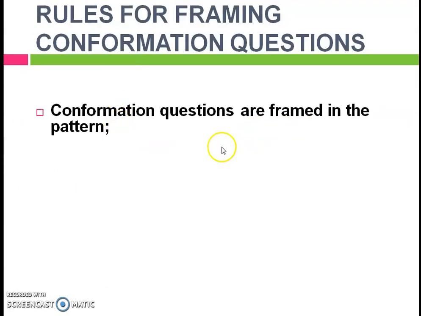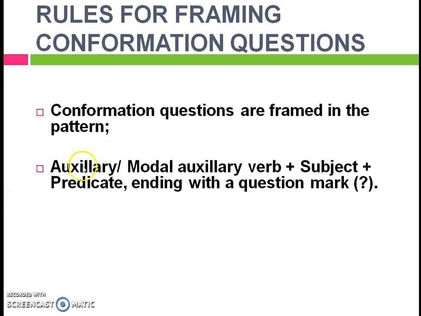Rules for framing confirmation questions. Confirmation questions are framed in the following pattern: auxiliary or modal auxiliary verb plus subject plus predicate, ending with a question mark. So confirmation questions contain either an auxiliary verb or modal auxiliary verb with a subject, predicate, and at last you should end it with a question mark.